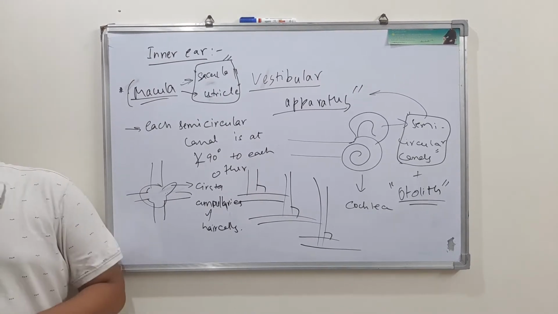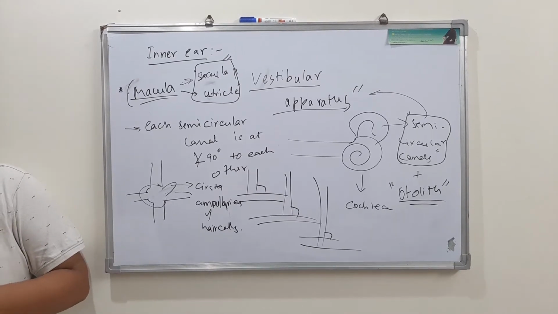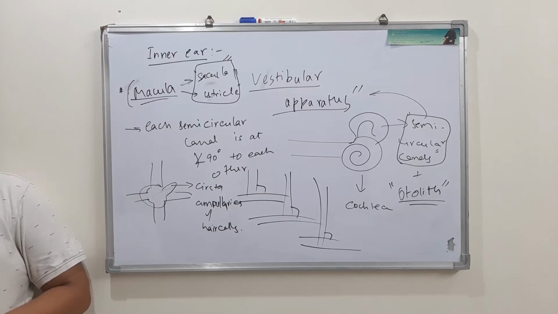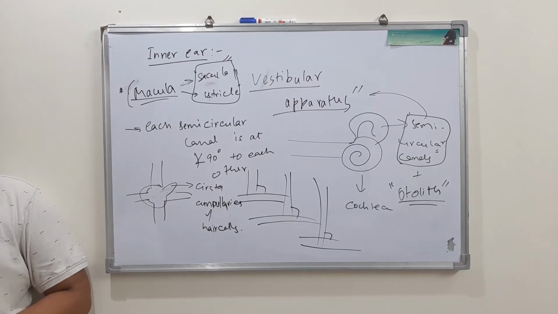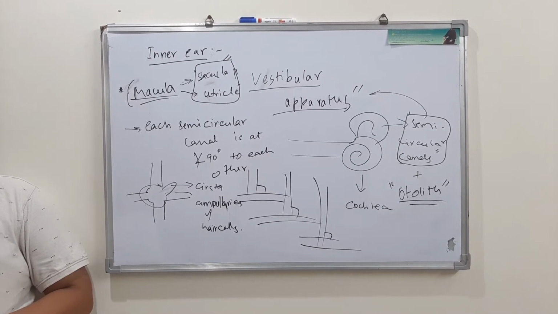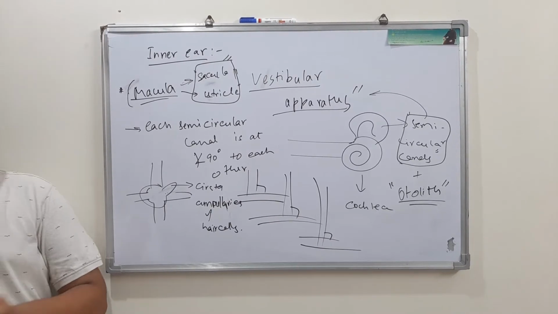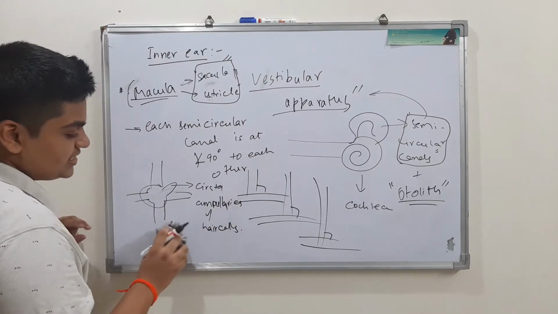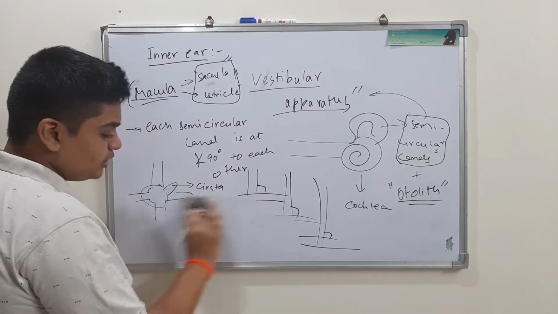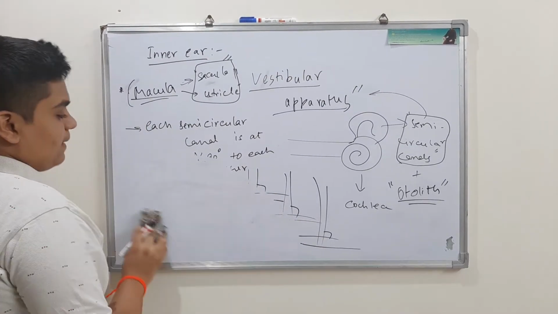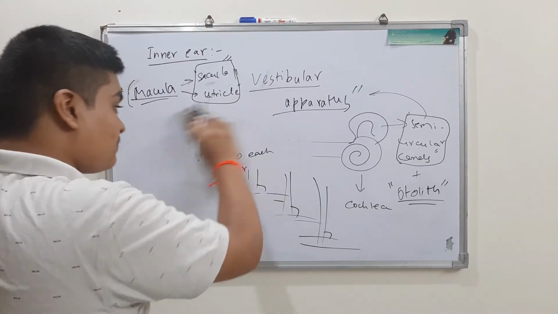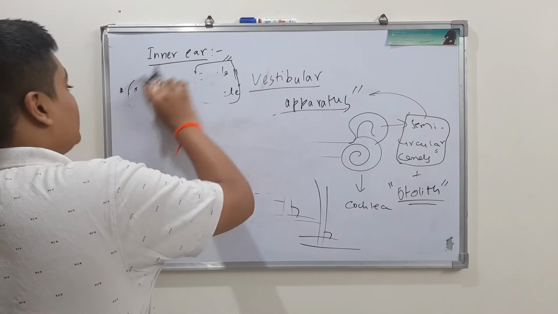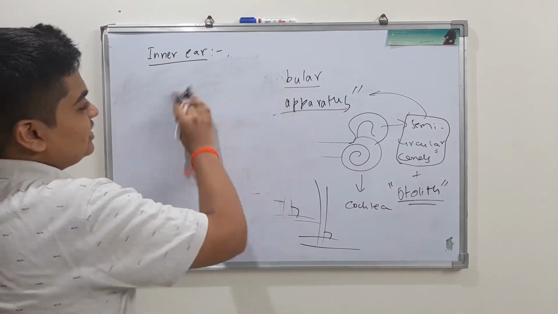Saccula and utricle contain a projecting ridge called macula. It is a sensory part of it. And the crista and macula are the specific receptors of the vestibular apparatus. That is a very important point. Got it about crista ampullaris? Macula is the projecting ridge of saccula and utricle, and it is a sensory part.